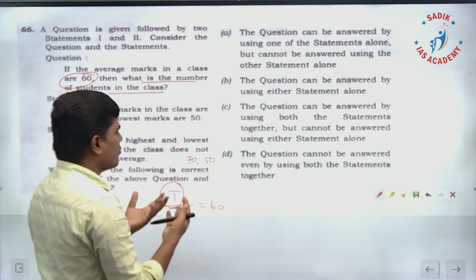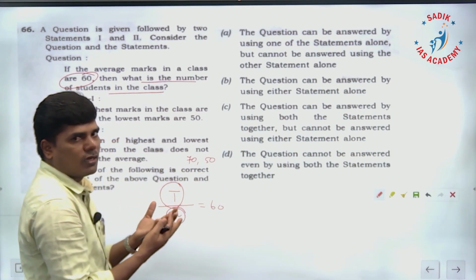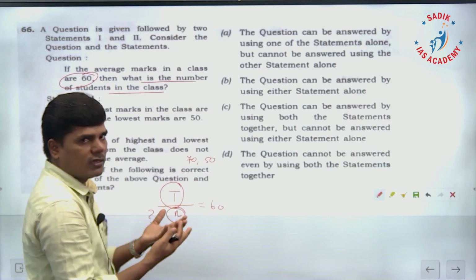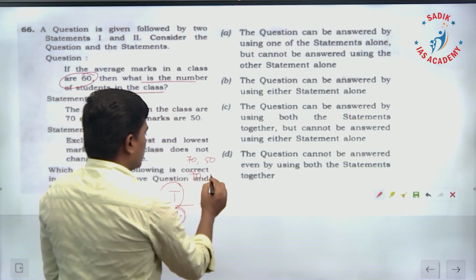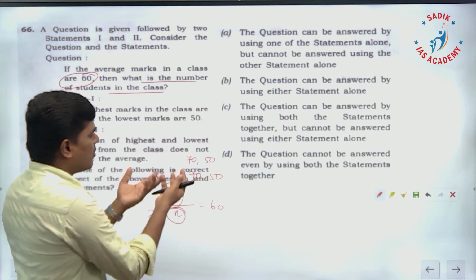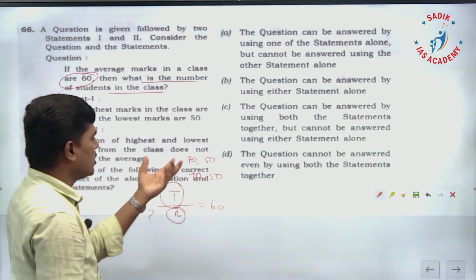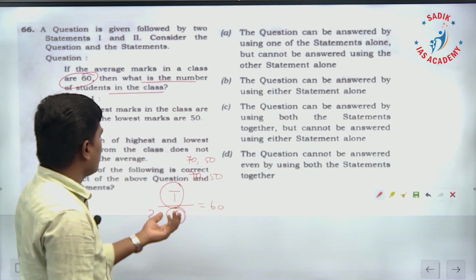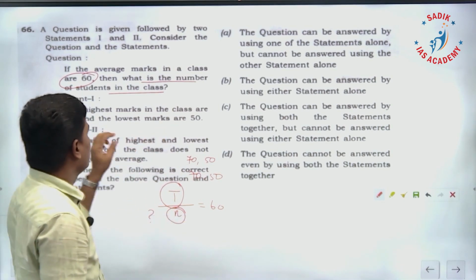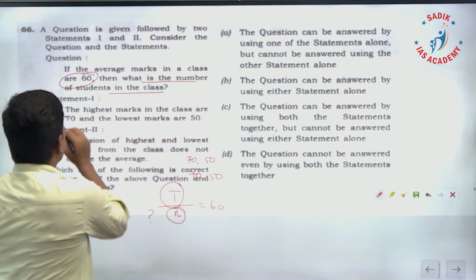We don't know how many students scored 70, not only one student. Many students would have scored 70, many students would have scored 50. Without knowing how many students scored 70 and how many scored 50, we cannot answer how many students are there. With this information, we cannot answer.